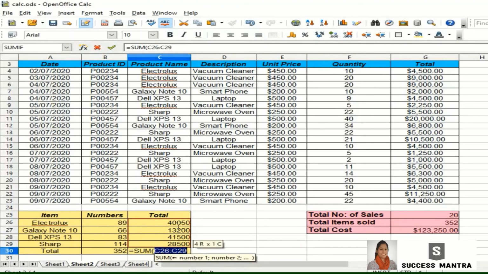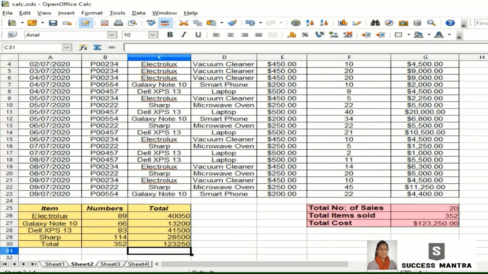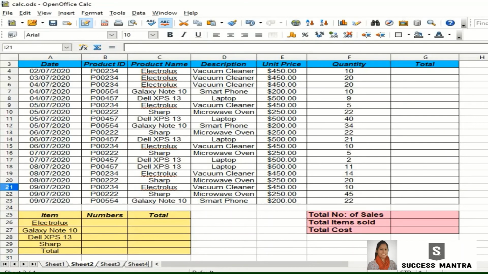the total cost by getting 1,23,250. So we double check here with the previous value, we have got the same data.